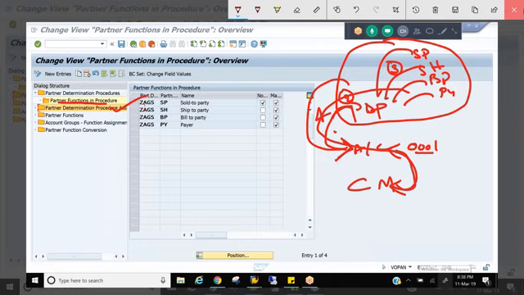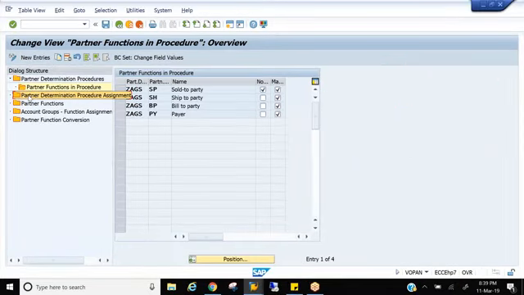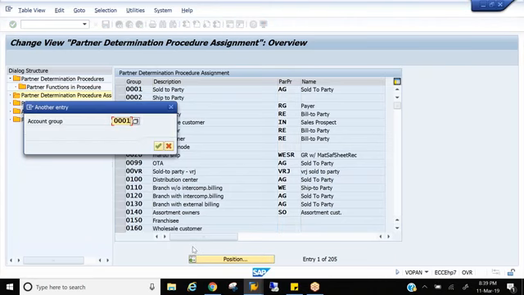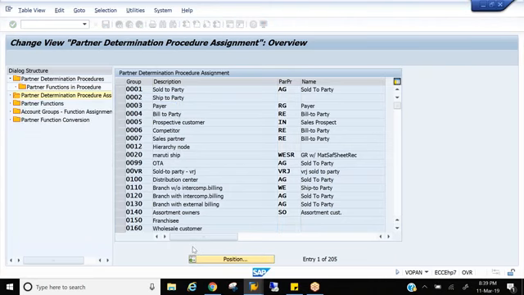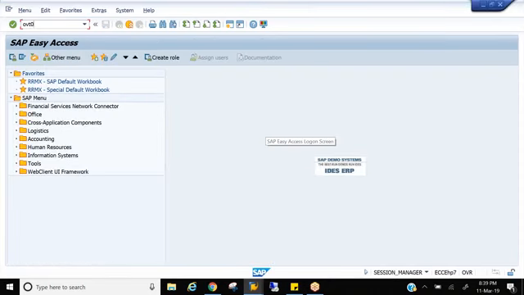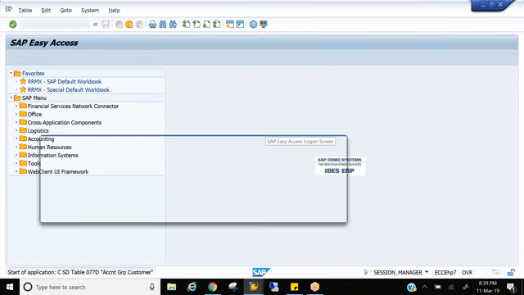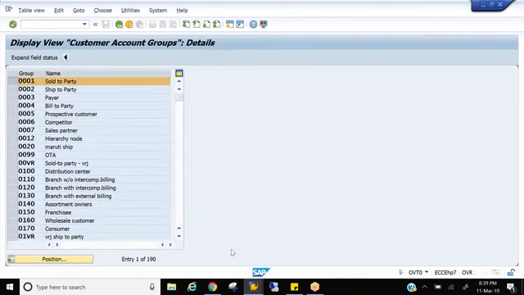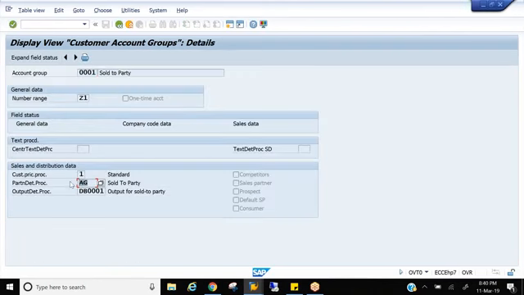So I'll show you. If I go to this fourth step, partner determination procedure assignment, what we are trying to do is select our account group, let's say 0001 sold to party, and assign the partner determination procedure here. So how is it reflecting? If I go to OVT0 account groups, 0001, you see here partner determination procedure AG has come to sold to party 0001.